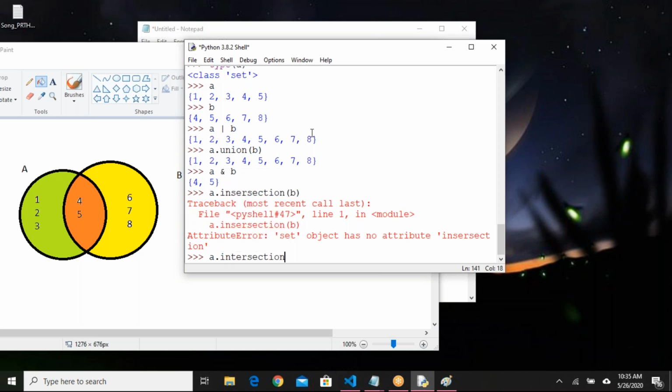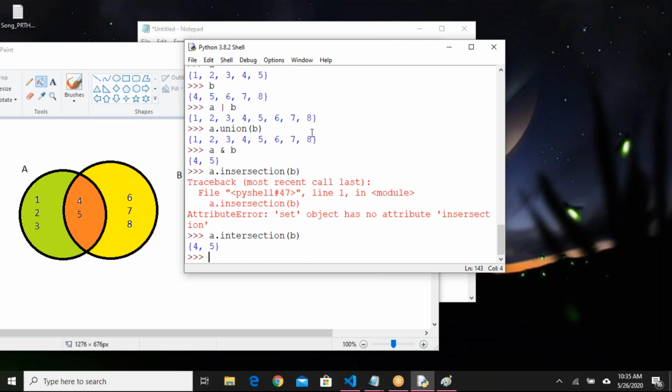Okay, an extra S I have written, so spelling mistake. So A dot intersection B will also give 4 comma 5.